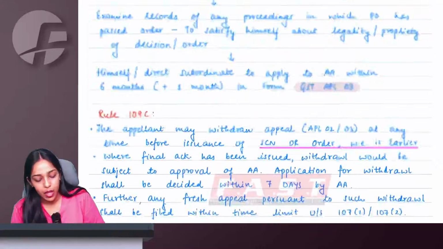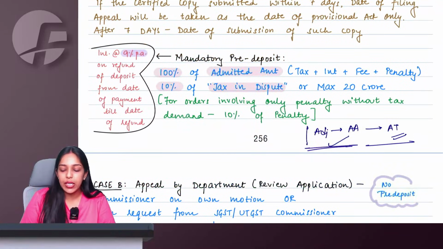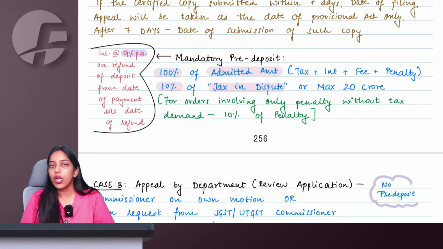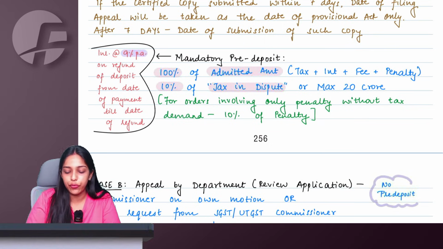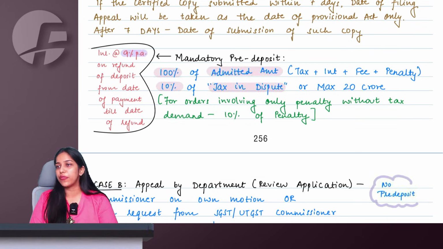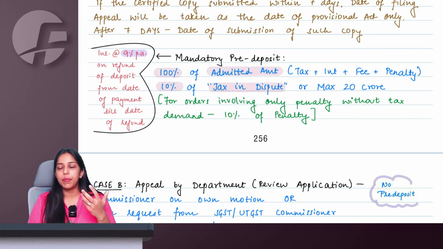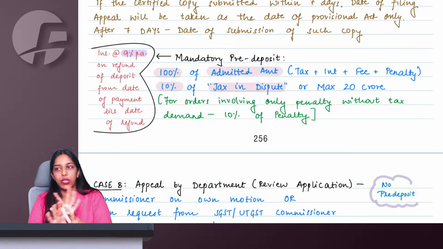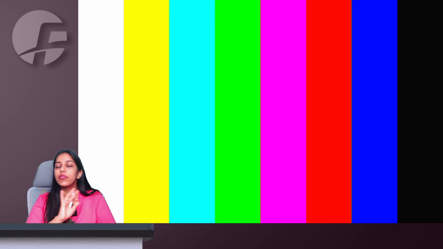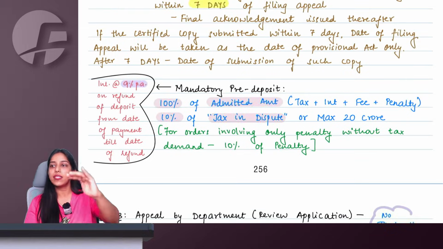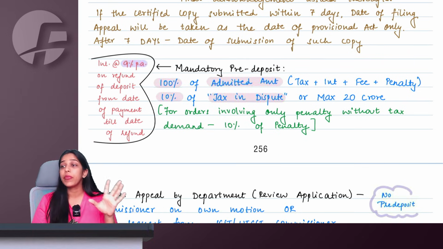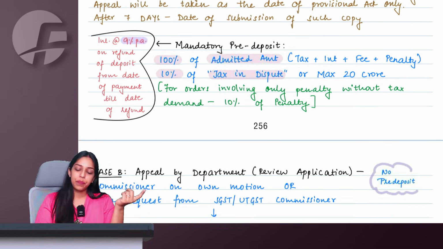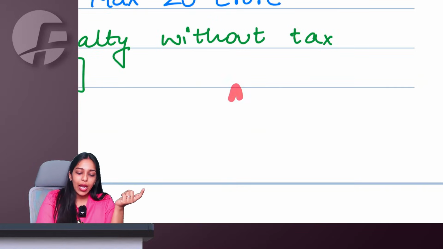Right, ma'am? So what is the change in pre-deposit saying? See, ma'am, first of all, there was a bracket here which says that if you are filing appeals with respect to the orders of section 129 and all, you have to pay some percentage of penalty. That is all removed, struck off, right? So that section 129 bracket you have to strike off, remove. Pre-deposit made simple for all kinds of orders. It is going to be the same now. So, ma'am, what was the earlier pre-deposit? Whatever amount I am admitting.